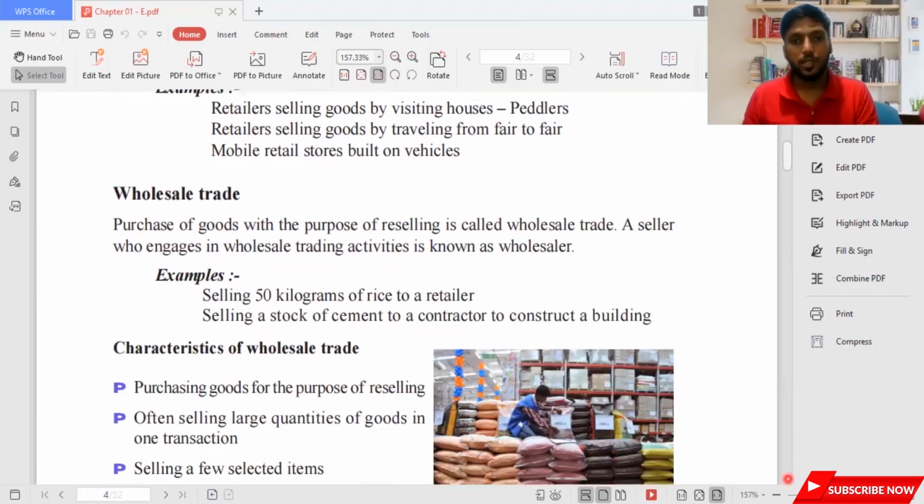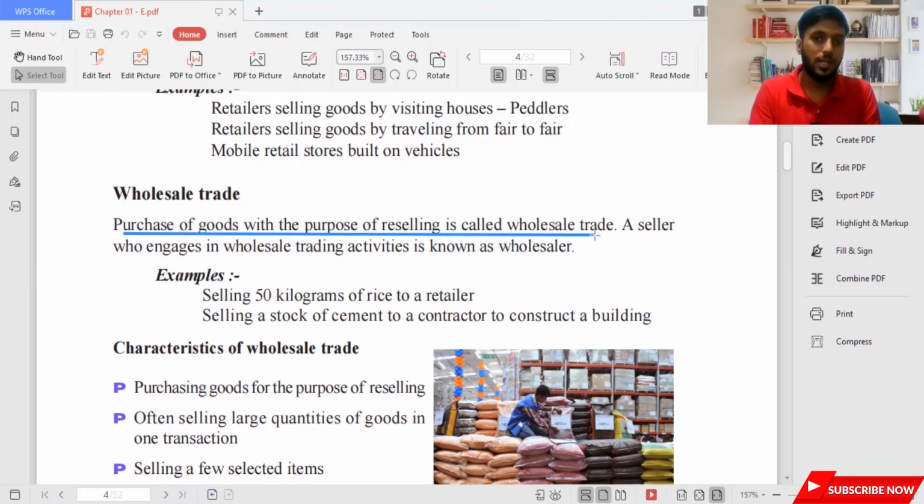Retail traders and wholesale traders both fall under domestic trade, which is also said as local trade within the country, within the geographical boundaries. Wholesale trade means purchasing of goods with a purpose of reselling. Now I want you to underline this again. When you purchase the goods with the purpose of reselling, that is what we call wholesale trade. A seller who engages in wholesale trading activities is known as a wholesaler.